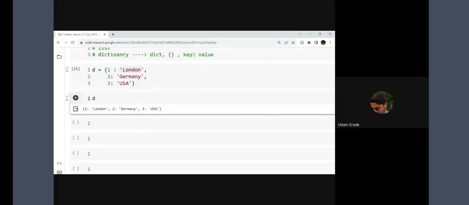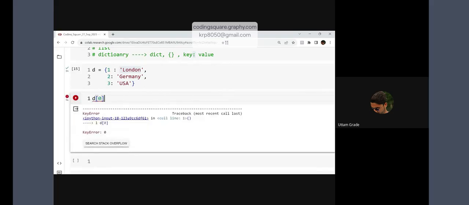So if I write D of 0 here, tell me, will it work? Why is it not working? Because there is no zero key. One is London, two is Germany, and three is USA. Yes, but zero is the index number. We know that in Python indexing starts from zero, so it should work here, right?